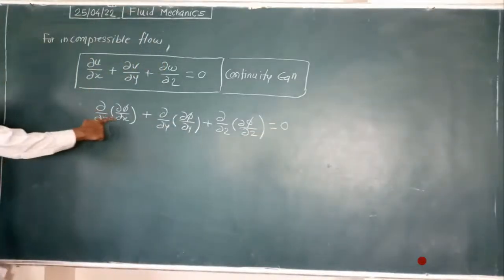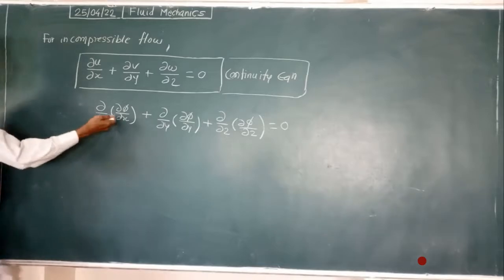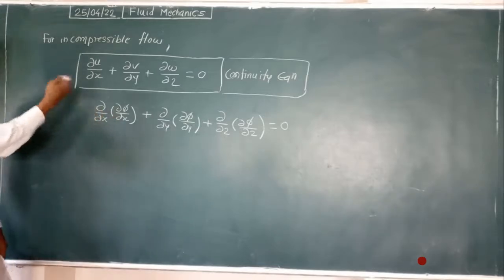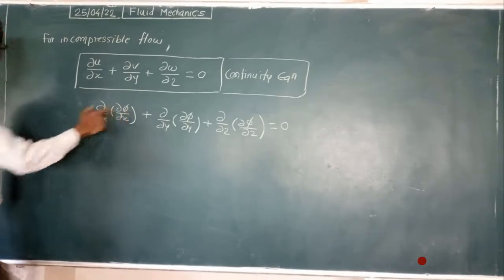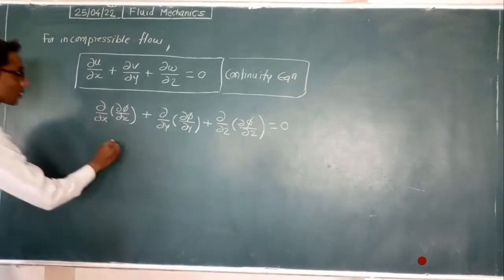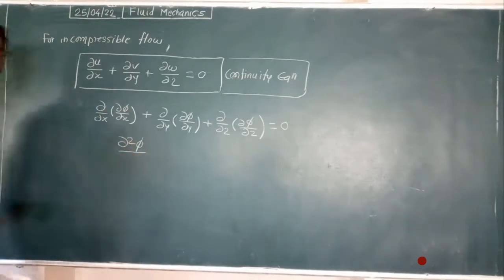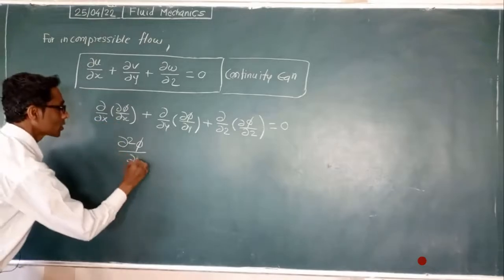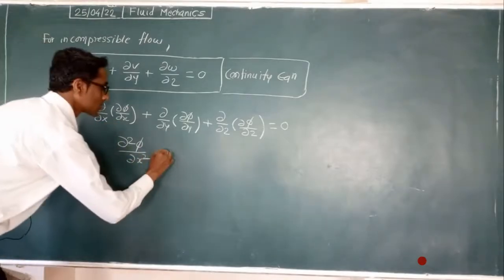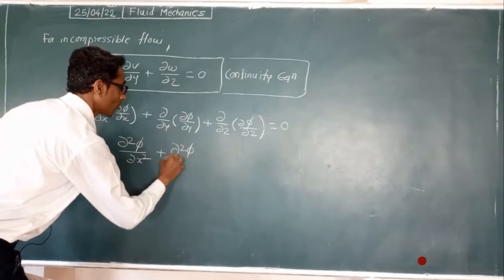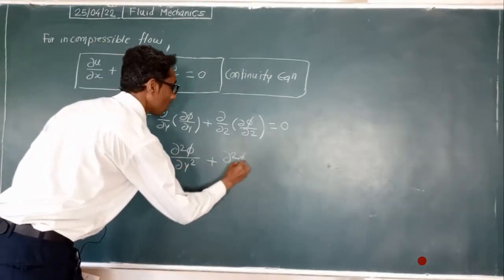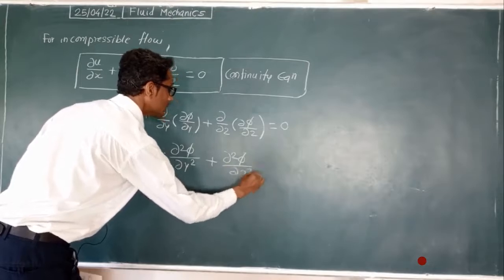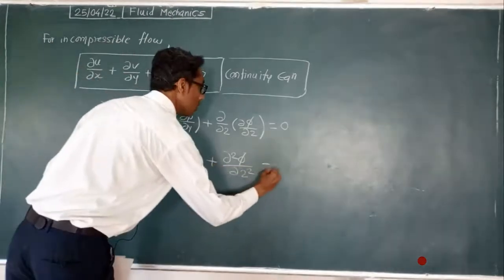If you see this, it is again a higher order derivative, meaning second order differentiation. Del upon del of del phi means del square phi, the partial double derivative, divided by del x square, plus del square phi divided by del y square, plus del square phi divided by del z square, is equal to 0.